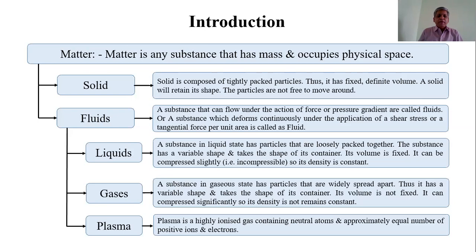Now, if we look at this matter according to its physical nature, we divide matter into different phases. Generally, matter can be divided into solids, liquids, and gases. But the main phases of matter are solids and fluids. Matter can be classified into two kinds, solids and fluids.